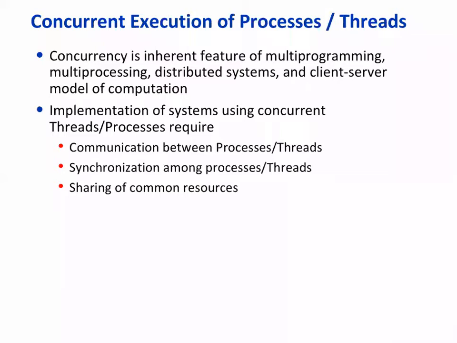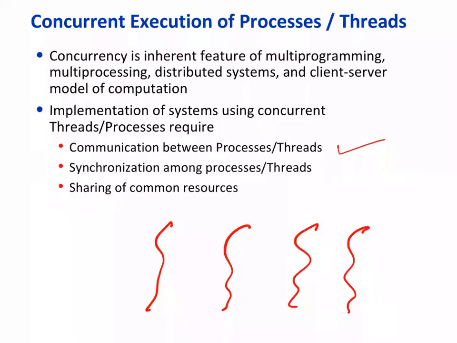So there are two things which are important. First is communication among processes or threads. So these are two processes. There's a possibility these are totally independent processes, though they can run concurrently, one after other or in an interleaved manner, and may not interact with each other, which is fine. But they may yet compete for a resource, say for example, a printer.